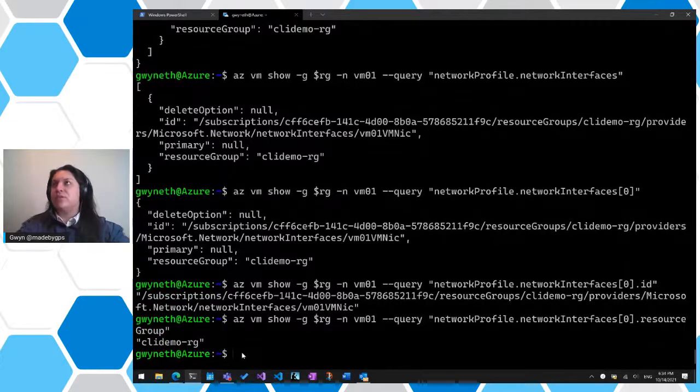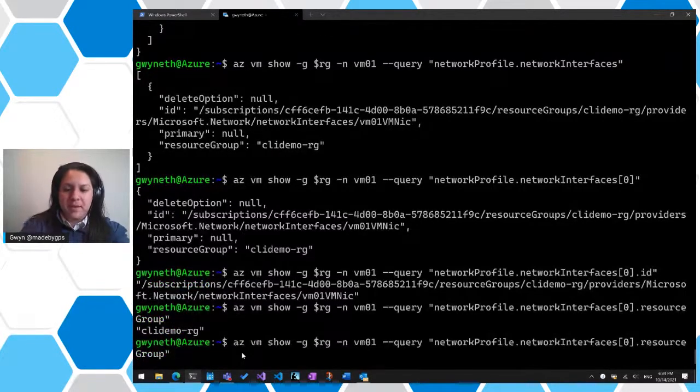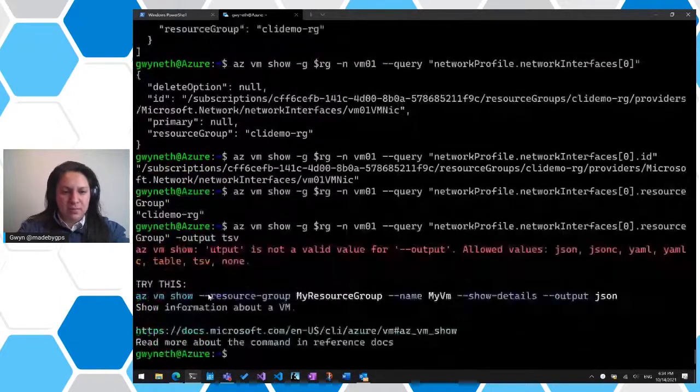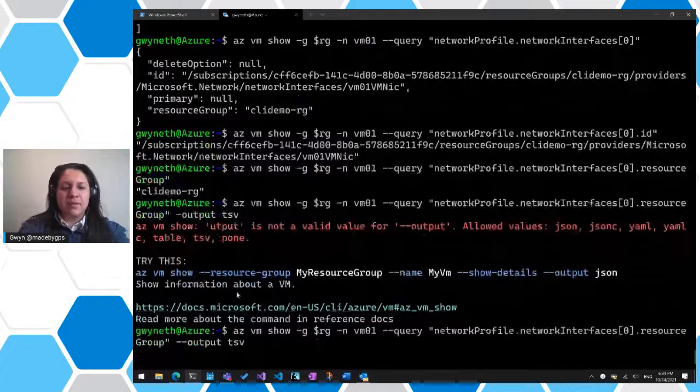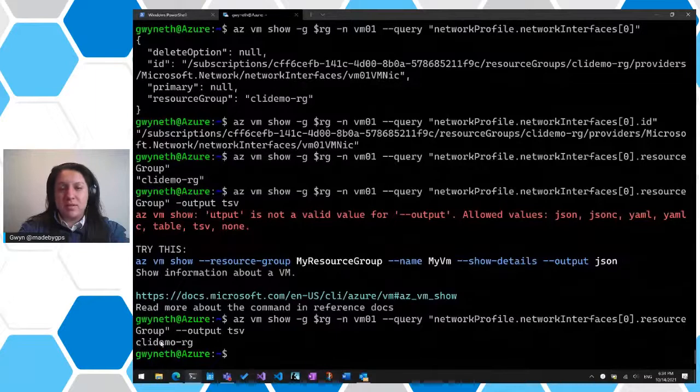Now, when it comes to using this query library to assign some data from this output to an environment variable, you could do something like output TSV, and then you'll see the output doesn't have the quotes at the beginning and the end, right?